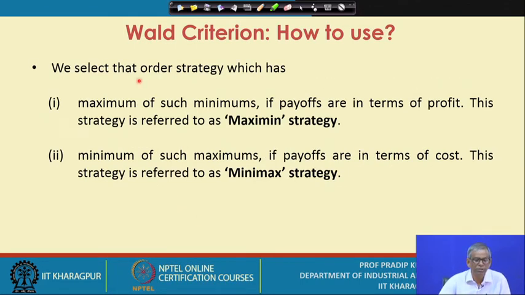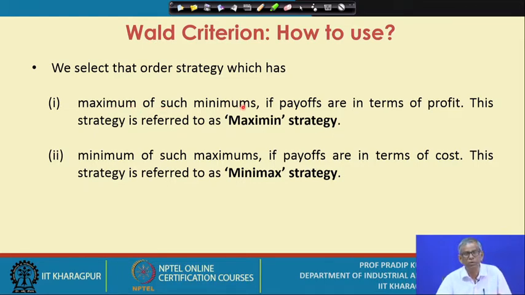We select that order strategy which has the maximum of such minimums if payoffs are in terms of profit. This strategy is referred to as the maximin strategy. So I repeat, we select the maximum of such minimums.